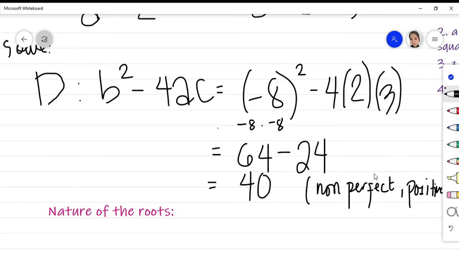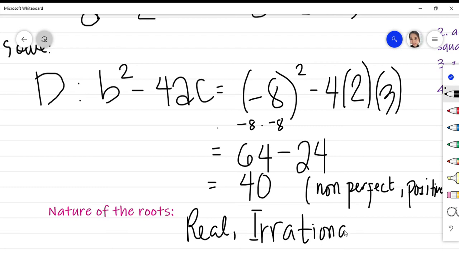So what do you think would be the nature of the roots for this quadratic equation? So if we have a discriminant that is non-perfect and it's positive, then the nature of the roots will be real. This time it will be irrational, unequal roots.